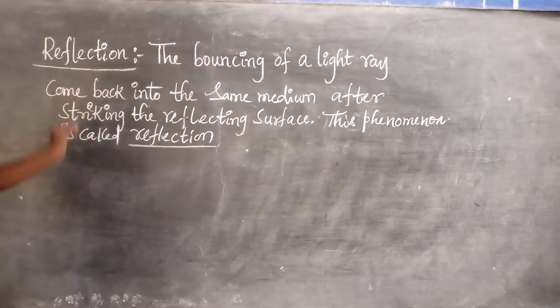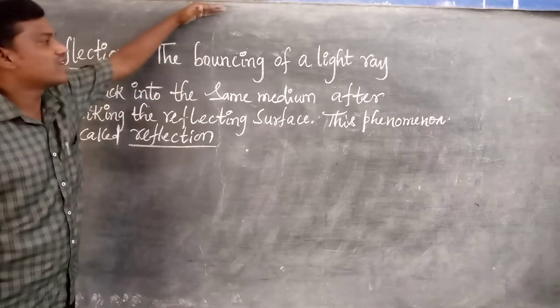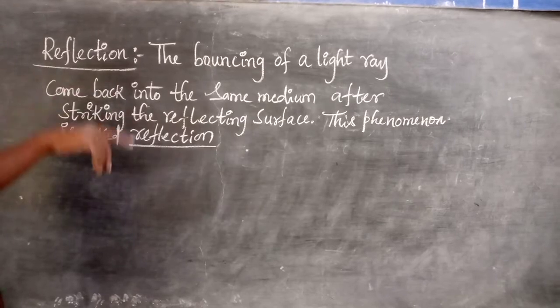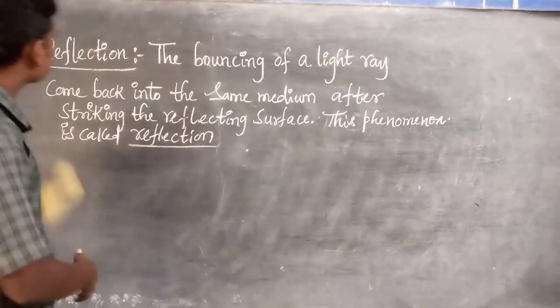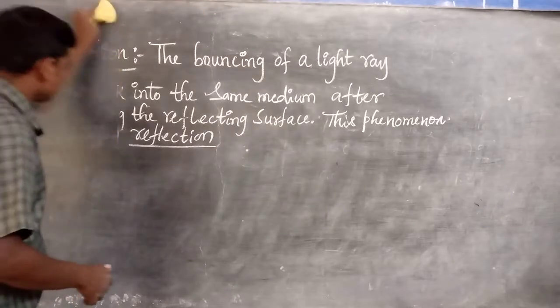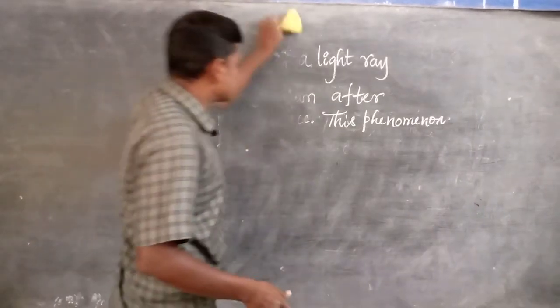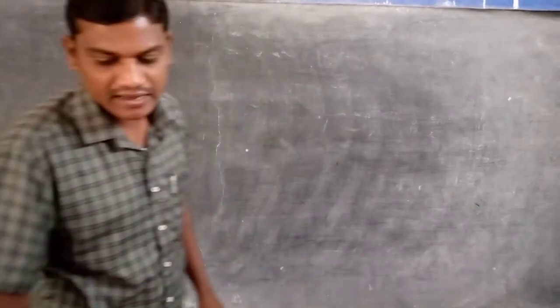This phenomenon is called reflection, and the bouncing of light coming back into the same medium is called reflection of light. With the help of a diagram, I will explain once again, so that you can understand very clearly what reflection is.